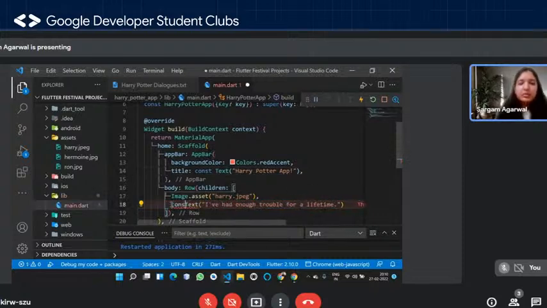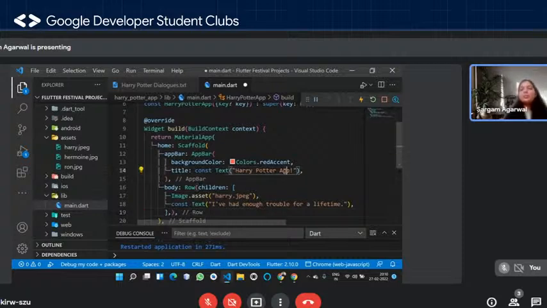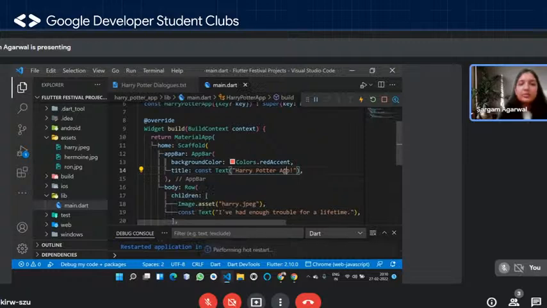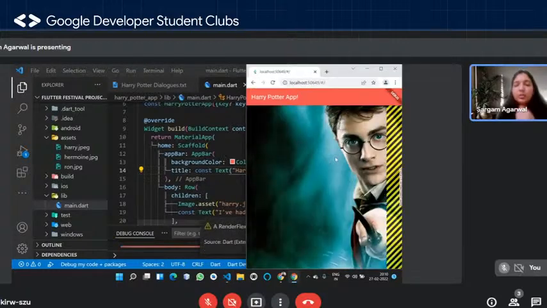Again, this is for const, so let me do this, and then don't forget to add the commas. And then over here as well, I'm going to add the comma. Commas basically help for indentation in your code, which is a good thing. And then if I save it, let's go and see it. You'll be able to see that the image is rendered, right?